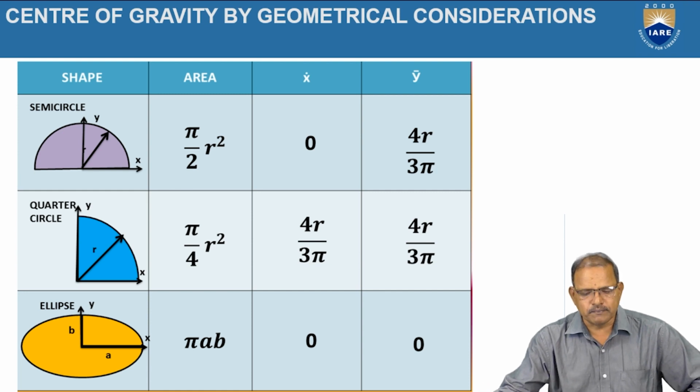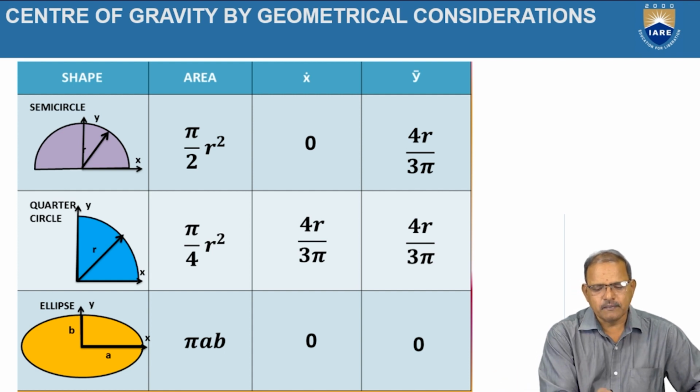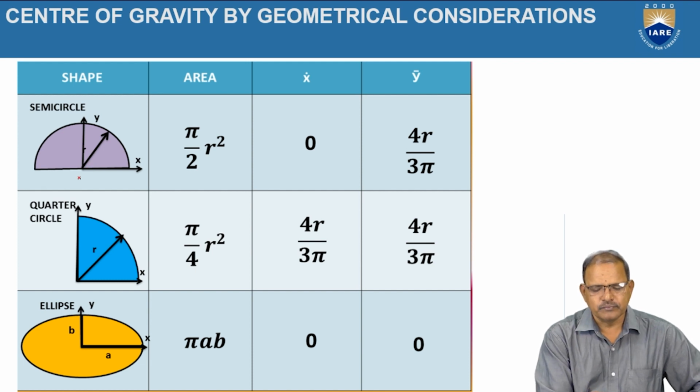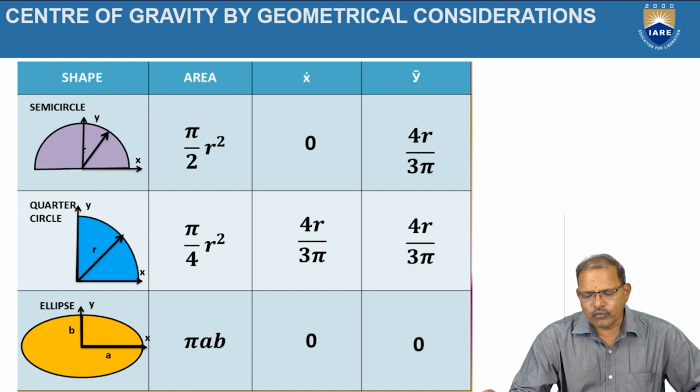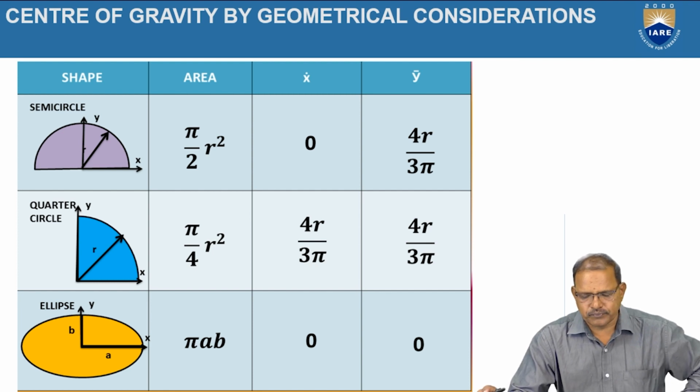For the semicircle, the area is half of pi r square. Again, the object is symmetrical about the vertical axis. So here, the center of gravity lies at a distance of 4r by 3 pi, and lies on the vertical axis. That is, the x-coordinate is treated as 0 now.